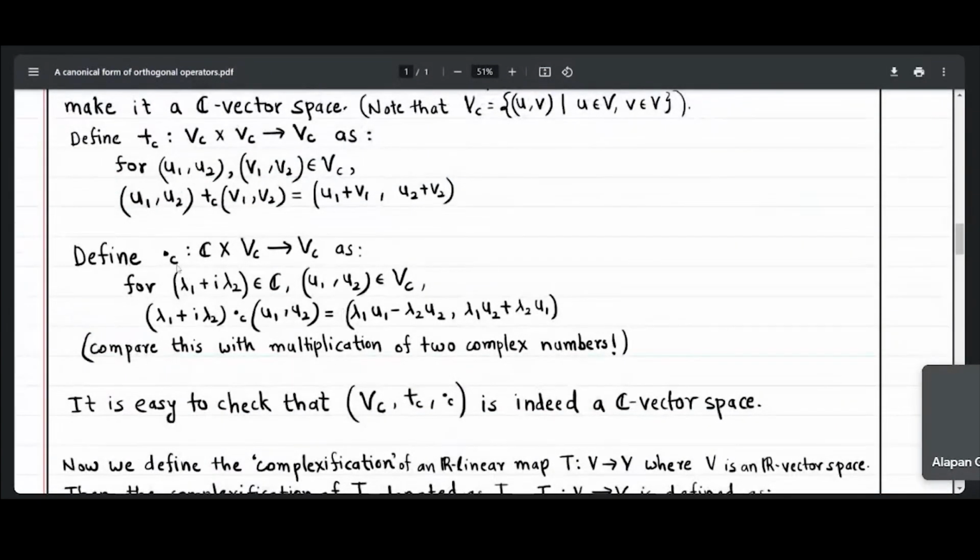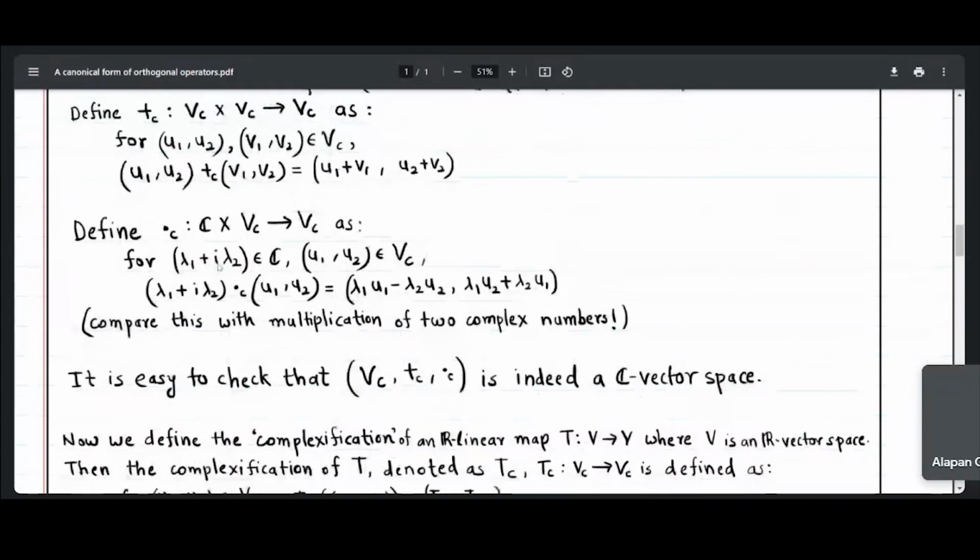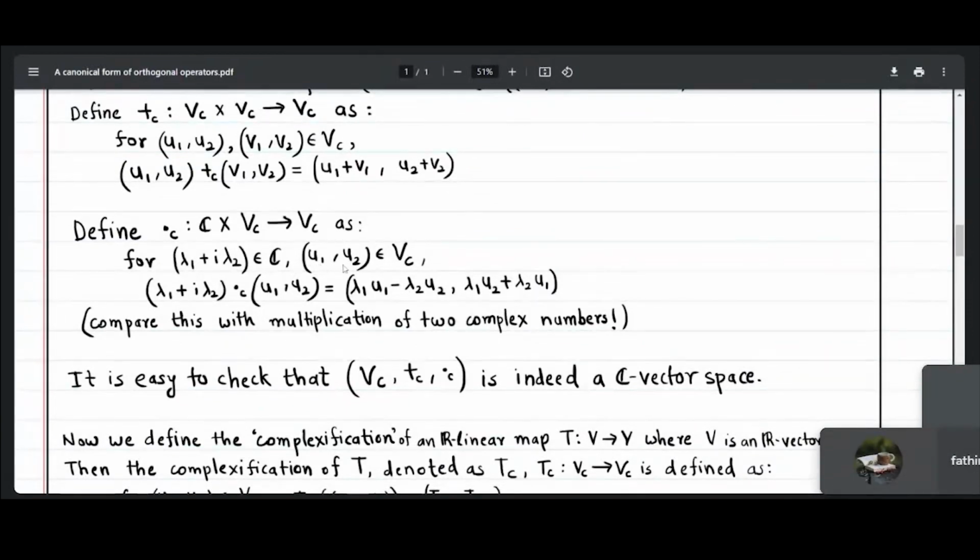Similarly, I am defining the operation dot, which is scalar multiplication, a map from C cross VC to VC. I take a complex number lambda1 plus i lambda2 from C and a vector u1, u2 from VC, and I define this product as lambda1 u1 minus lambda2 u2, comma, lambda1 u2 plus lambda2 u1.